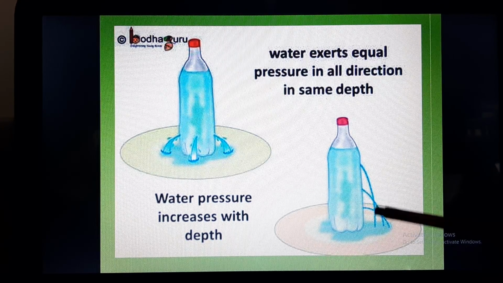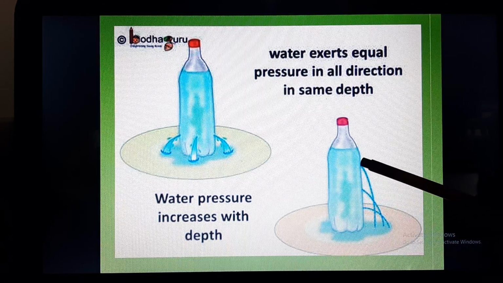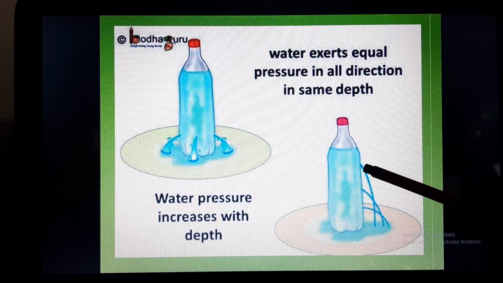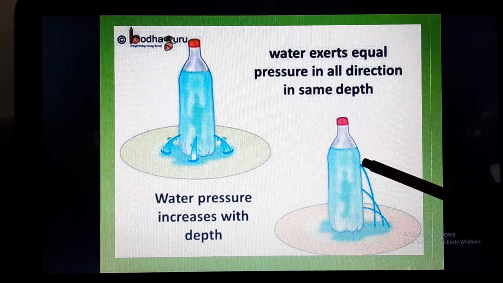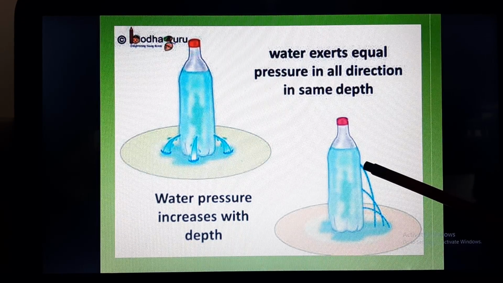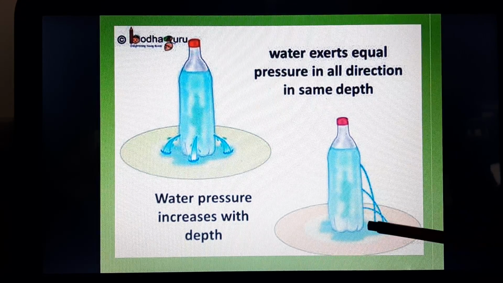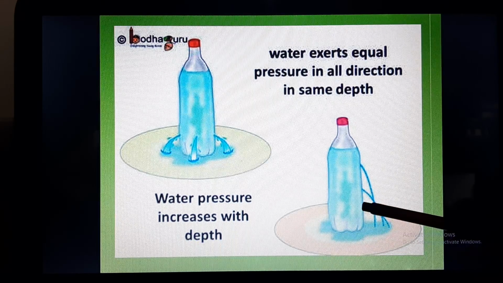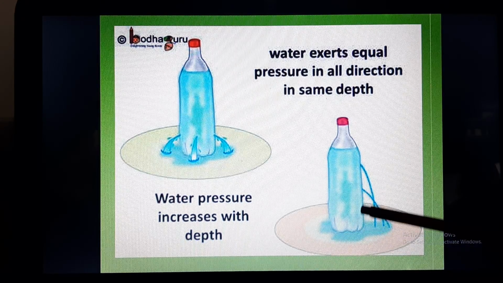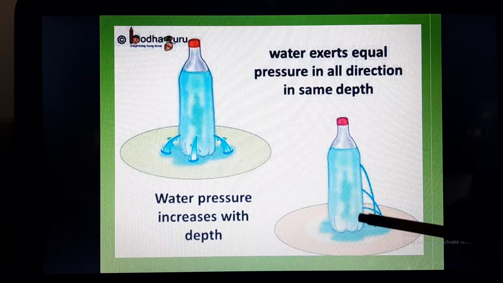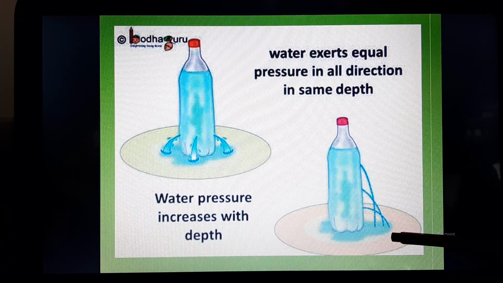The medium one is reaching medium distance, and the pore from which water is coming out, which is at the minimum depth, is covering minimum distance. So as you increase the depth, pressure will also increase.